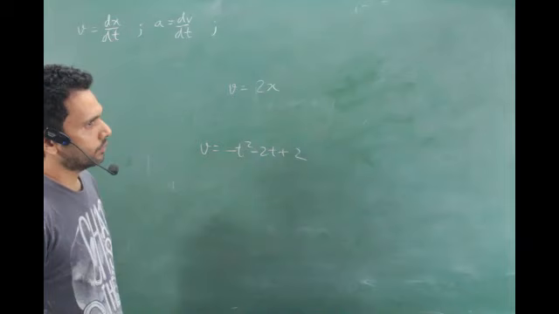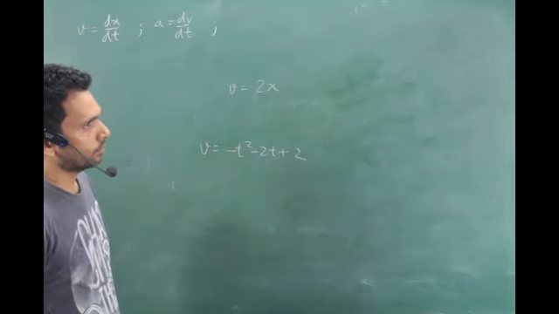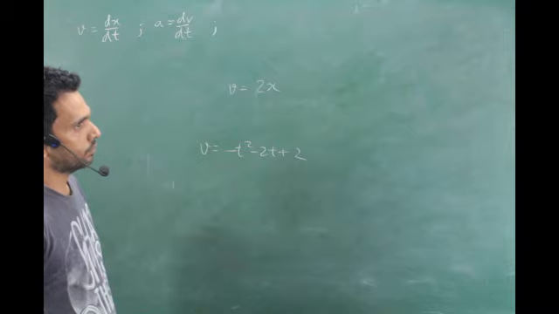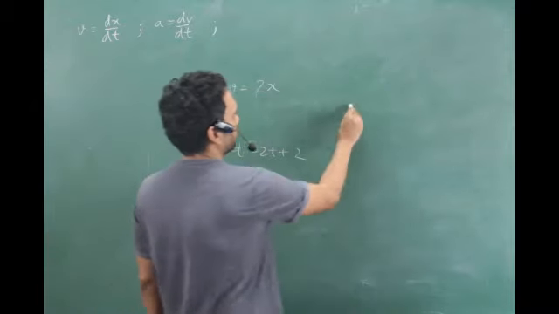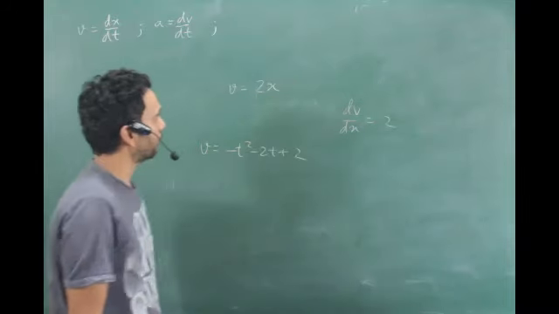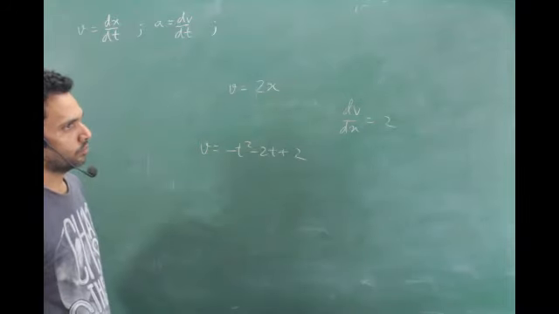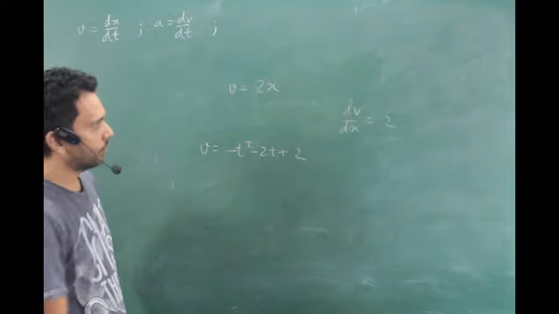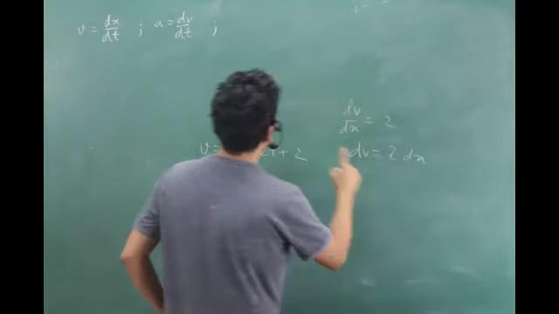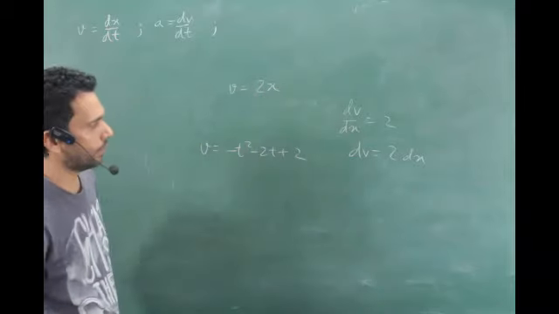Yeah. If you follow the same steps, you get dv by dx is equal to 2, and then you take dx to the other side. That means I've not done any step. I've just put d of this equal to d of that.